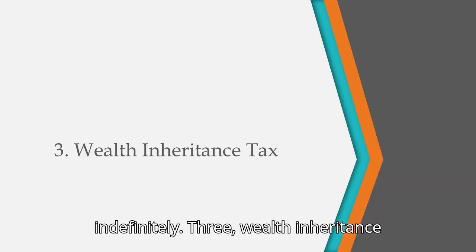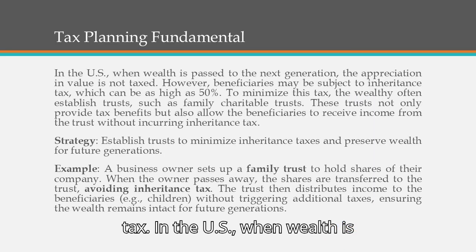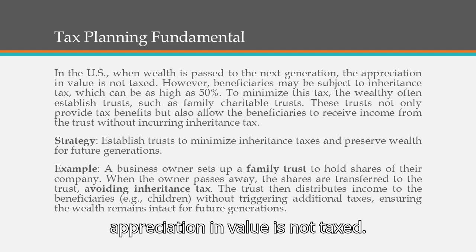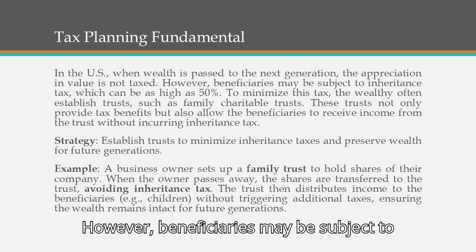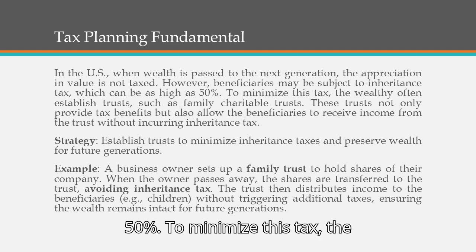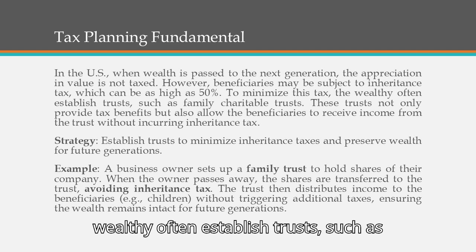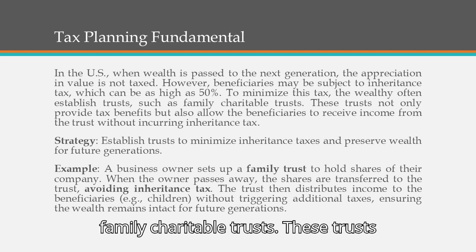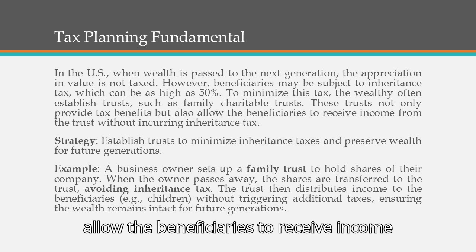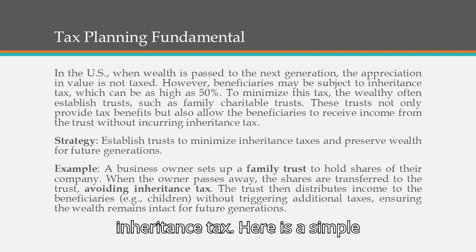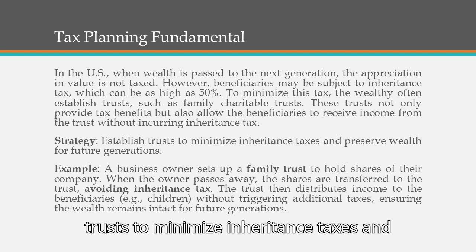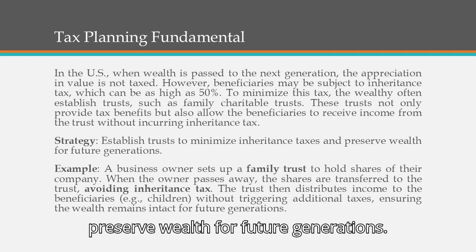3. Wealth inheritance tax. In the U.S., when wealth is passed to the next generation, the appreciation in value is not taxed. However, beneficiaries may be subject to inheritance tax, which can be as high as 50%. To minimize this tax, the wealthy often establish trusts, such as family charitable trusts. These trusts not only provide tax benefits, but also allow the beneficiaries to receive income from the trust without incurring inheritance tax.